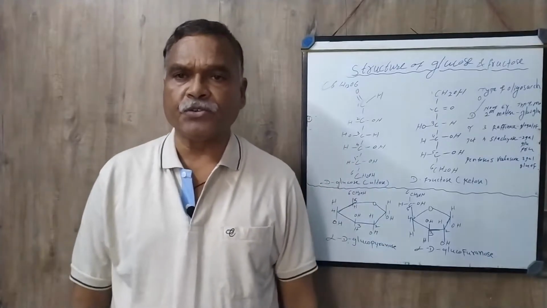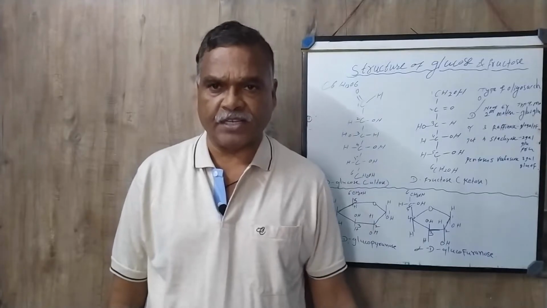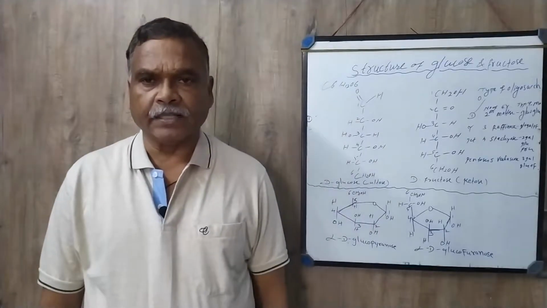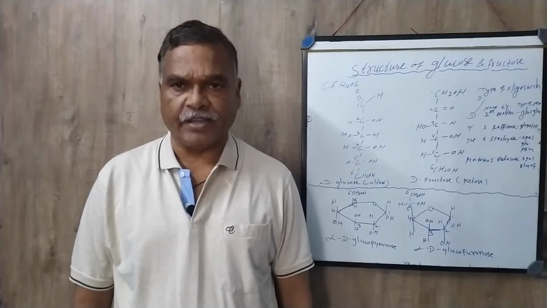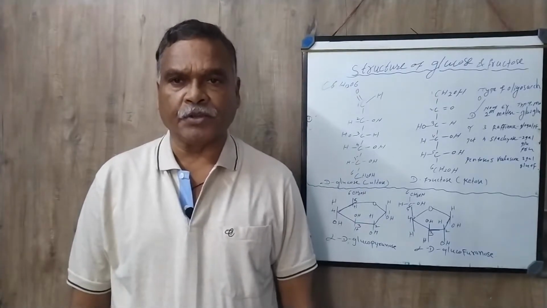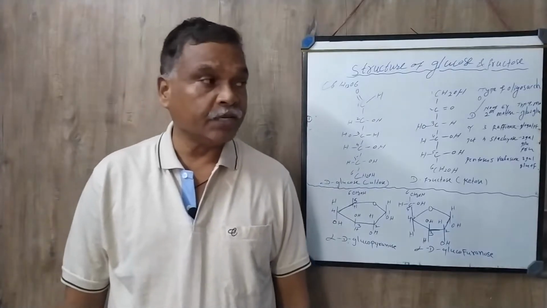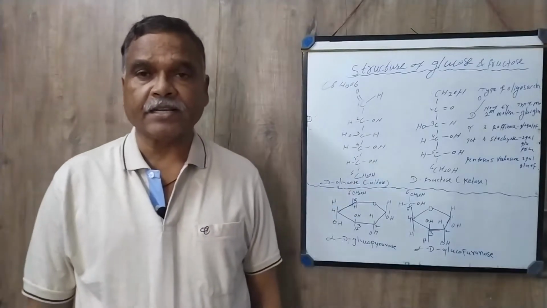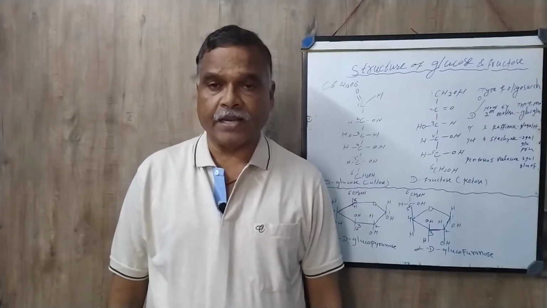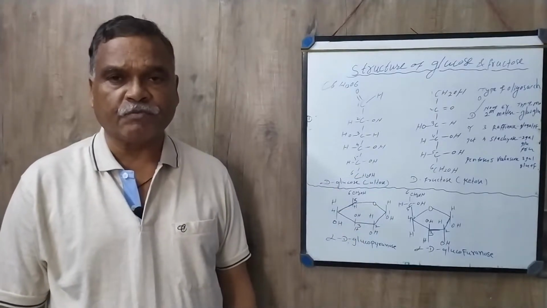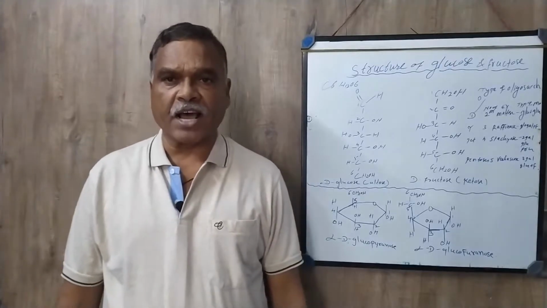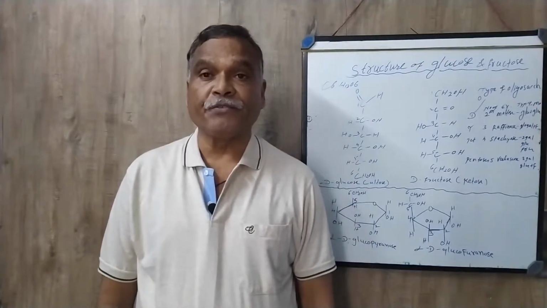Carbohydrates are widely distributed in plants and animals. We have seen yesterday that they serve as storage and structural components of living organisms, or we can say tissues. So here we have seen the general characteristics of carbohydrate. Then we have seen the important functions. The important functions of the carbohydrates are that they show the storage function.